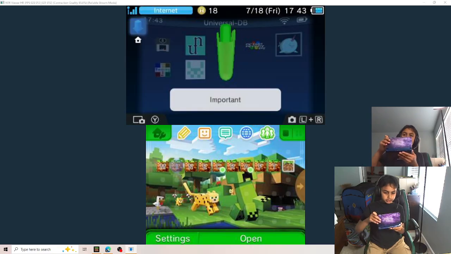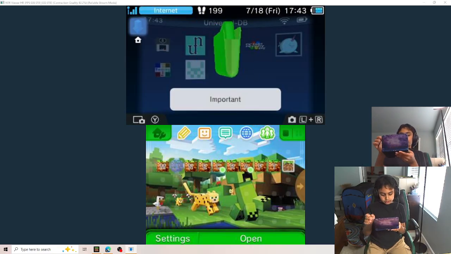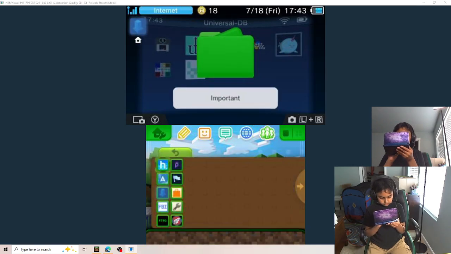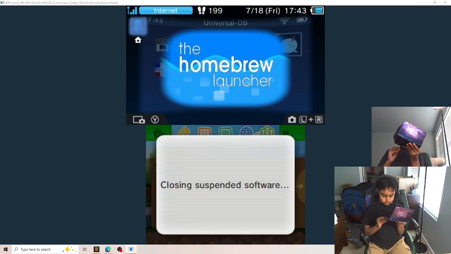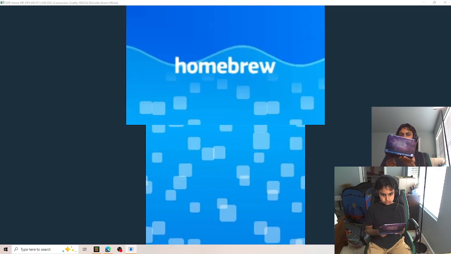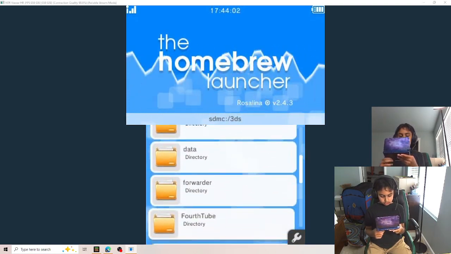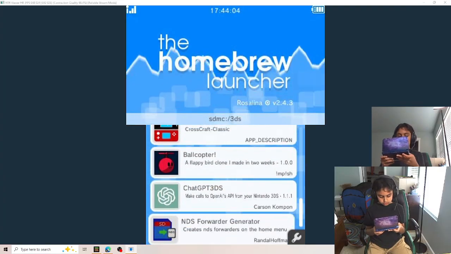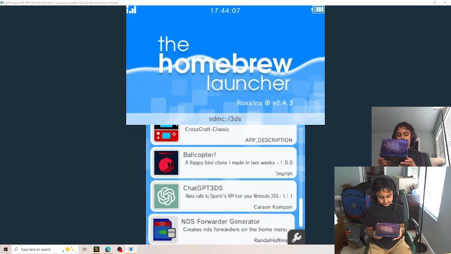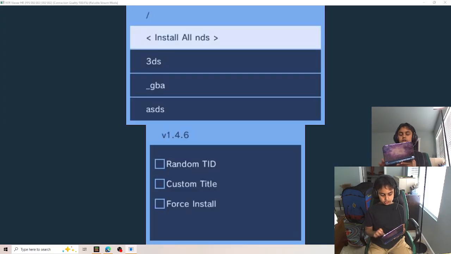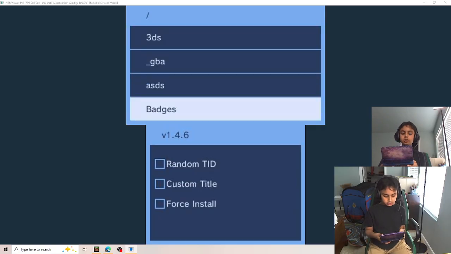Then when it finishes downloading, you're going to go to the Homebrew launcher, and then you should have a new app here called NDS Forwarder Generator, which lets you play NDS files on your 3DS. Give me a second.